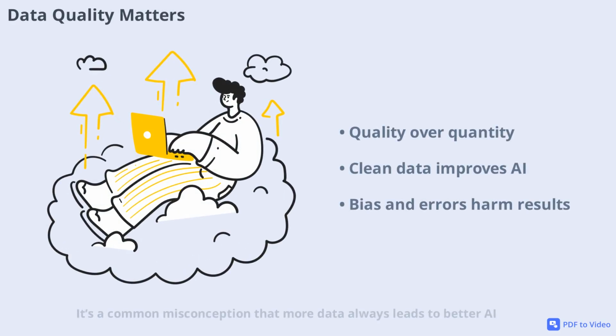It's a common misconception that more data always leads to better AI. In reality, the quality of your data is far more important than the quantity. Clean, accurate data helps AI models learn effectively, while dirty or biased data can introduce errors and lead to poor predictions. Warning signs like missing values, inconsistent formats, or biased samples should always be addressed before training your models. Focusing on data quality ensures that your AI system is reliable and trustworthy, no matter how much data you have.